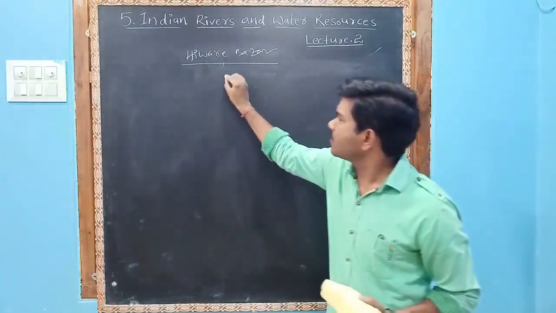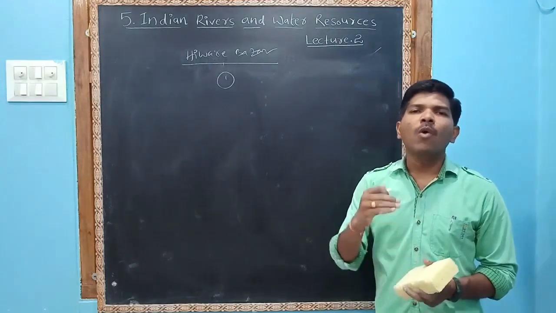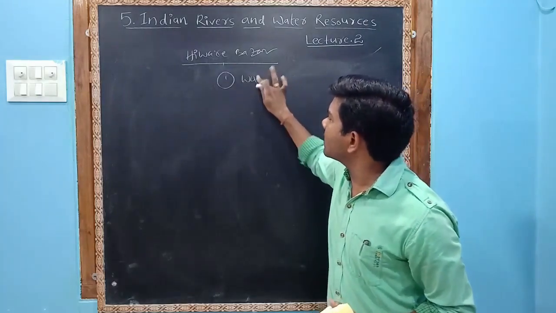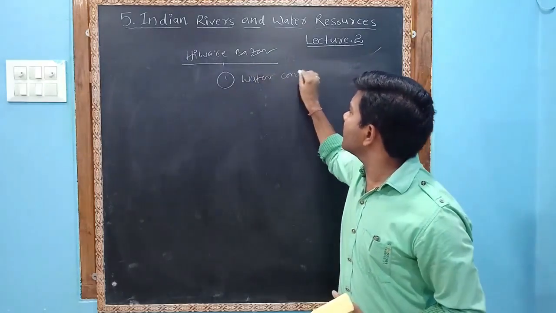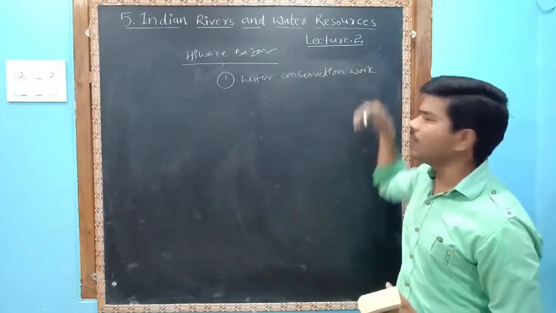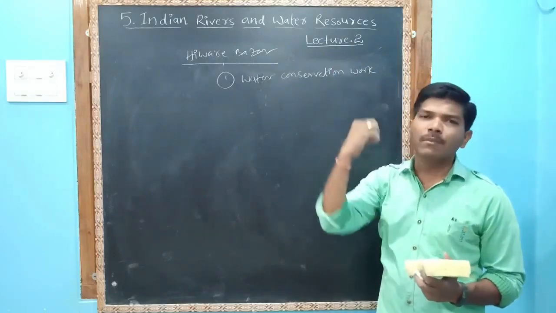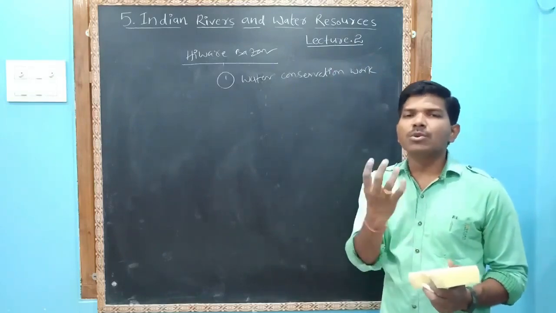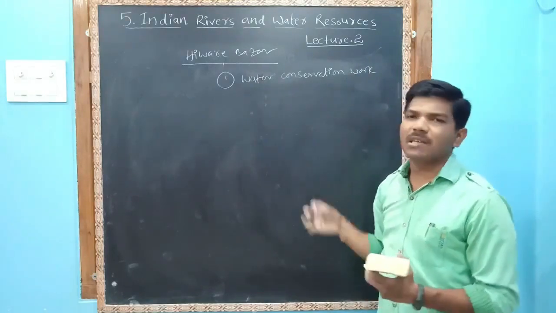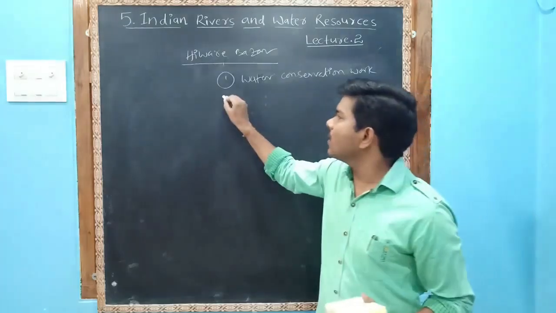First, number one thing, they decided on water conservation work. Water conservation work is first, because every drop which is coming from the sky as rain, they wanted to catch and store. That is the main theme of water conservation work. They did not want to waste a single drop. Okay. Second one,